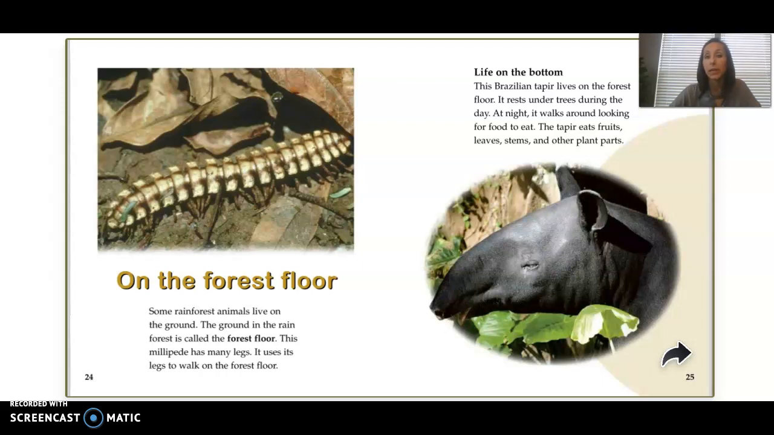Life on the bottom. This Brazilian tapir lives on the forest floor. It rests under trees during the day. At night, it walks around looking for food to eat. The tapir eats fruits, leaves, stems, and other plant parts. I think I'm saying that correctly.